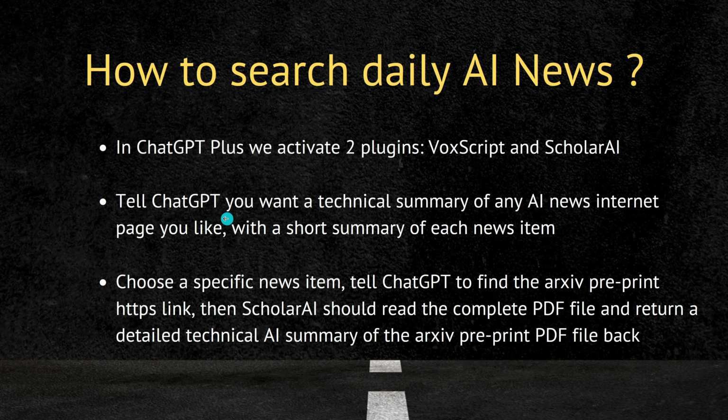Then I tell ChatGPT, read this page and give me a short summary of each news item. Then I have a look at the list. I choose one specific news item. I come back to ChatGPT, tell him, hey, find the arXiv preprint HTTPS link, hand it over to the Scholar AI plugin. Scholar AI then automatically reads the complete technical file, the PDF file, and returns a detailed technical summary of the AI content of the arXiv preprint PDF file back to me.